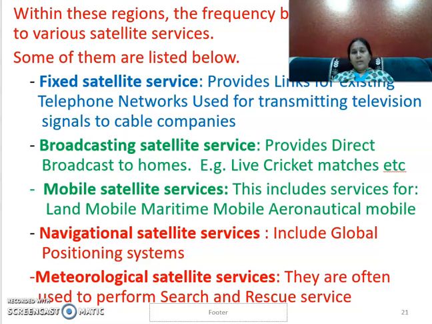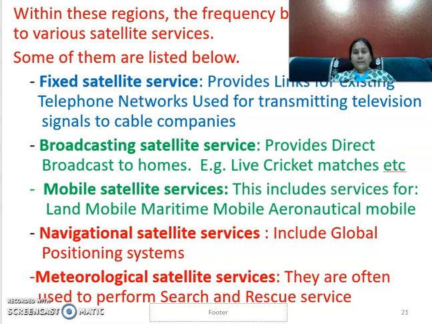There are different services by the satellite. One is the fixed satellite services. The fixed satellite services provide fixed services for TV transmission, for telephone networks, or for any cable company transmitting TV or radio signals.